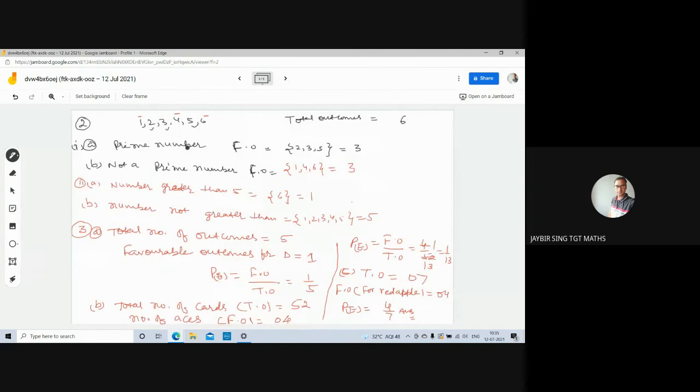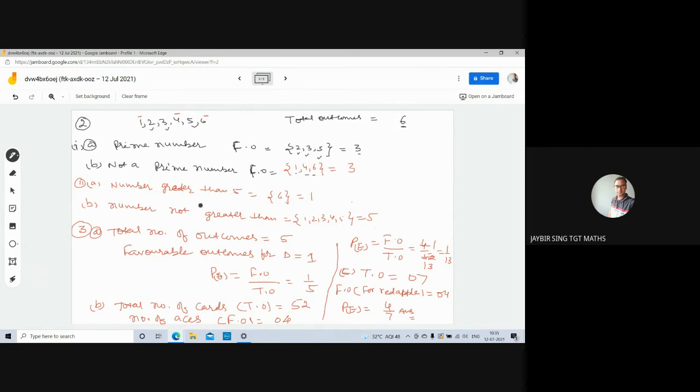Now question number 2. When a die is thrown, list the outcomes of the event getting. When a dice is thrown, the total possible outcomes are 1, 2, 3, 4, 5 and 6. Means number of total possible outcomes is 6. First prime number, favorable outcomes for prime number are 2, 3 and 5. These are 3 in number. Not a prime number, again this is 1, 4 and 6. Again these are 3 in number.